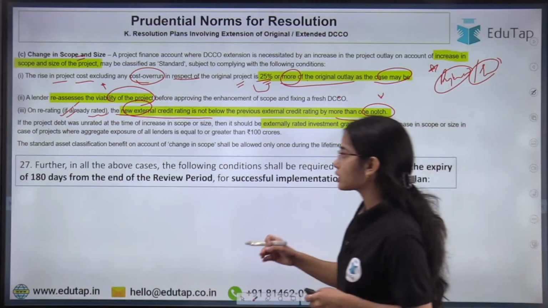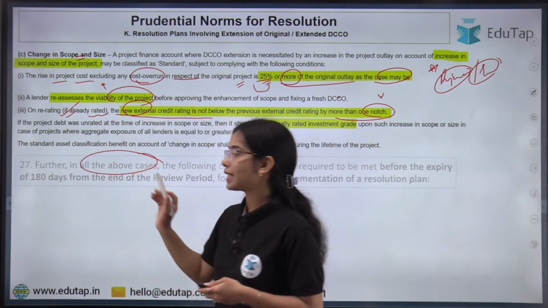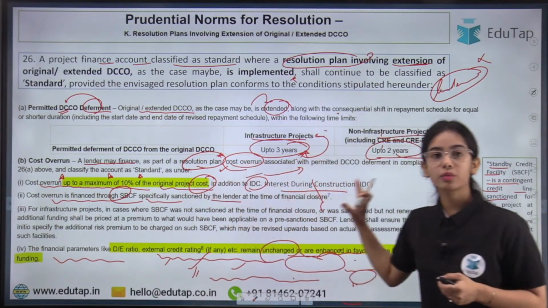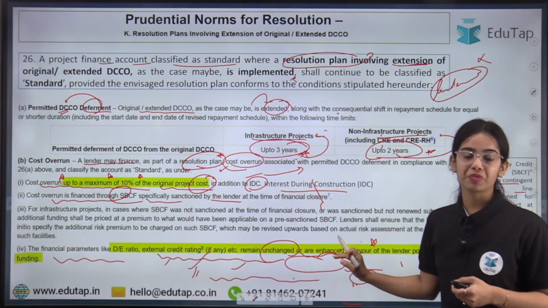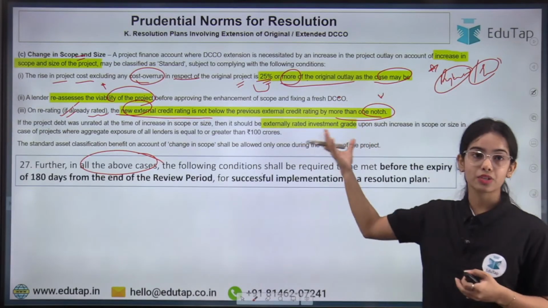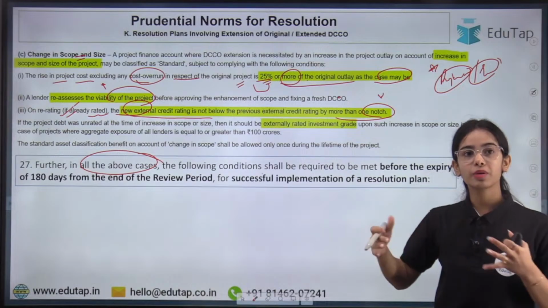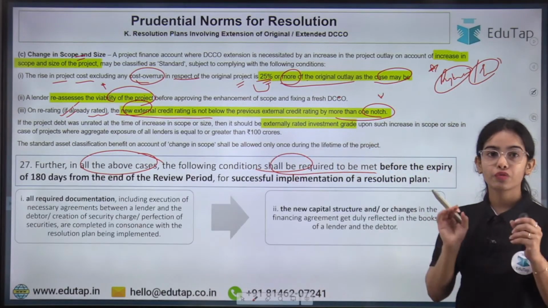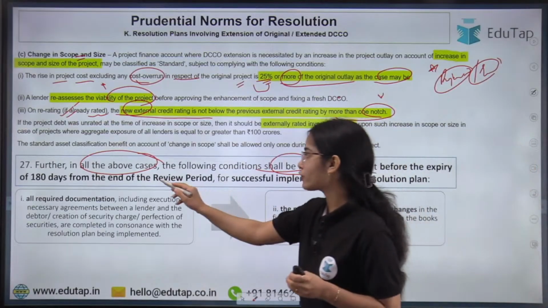Okay, next is further: in all the above cases, where the extension of time is going to be provided, or more money is going to be provided for the cost overrun, or where the change in size or scope is happening, the following conditions have to be met within 180 days from the end of the review period.